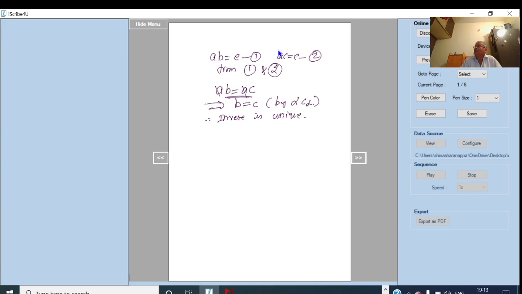Next example, the equations Ax equal to B and Ya equal to B have unique solutions.